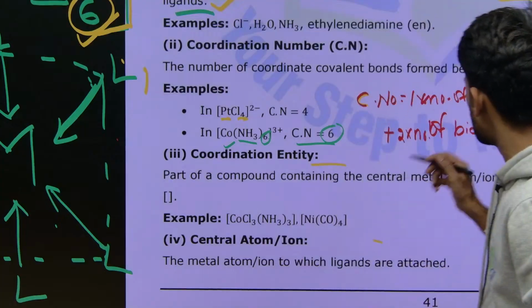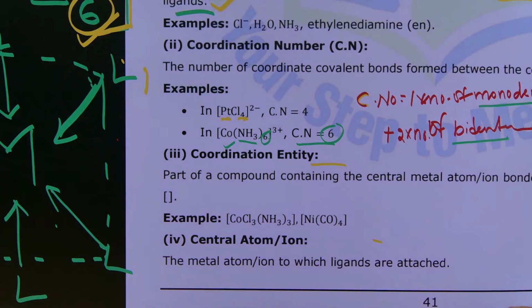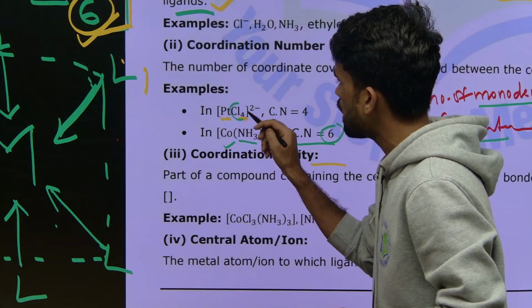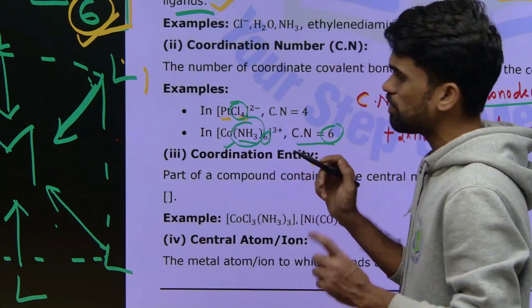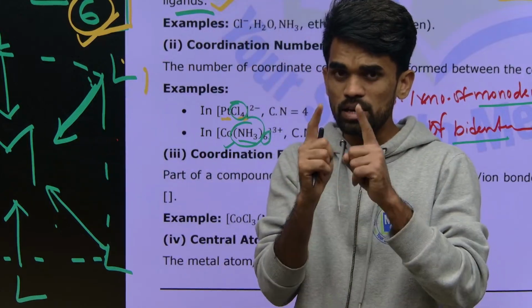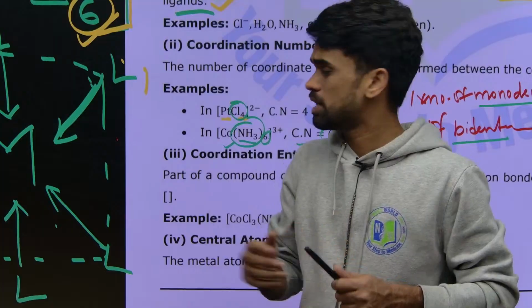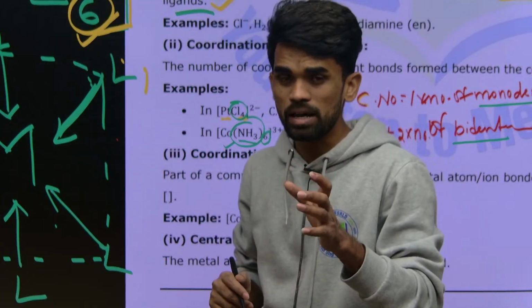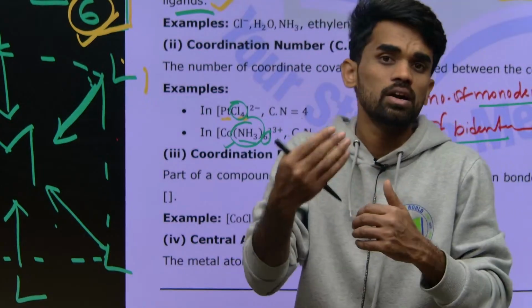So what do we mean by this dentation here, bidentate, here monodentate? It means there are some ligands. If you observe here, chloride ion is there, here ammonia is there. So they will make only one bond with the metal. That ligand has only one donor site to the metal. Okay. But there are some ligands which have more than one donating site.